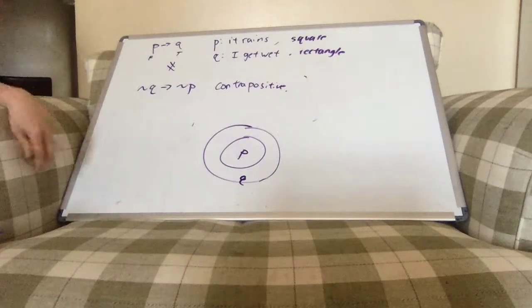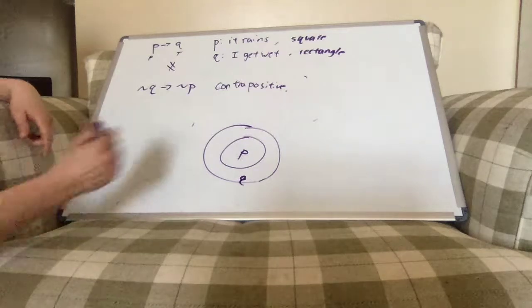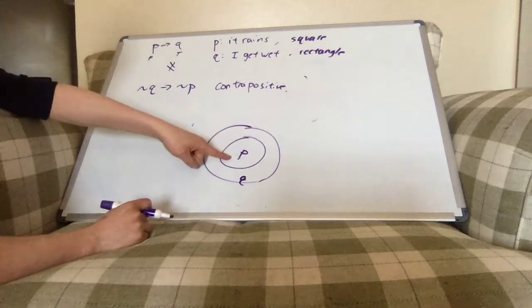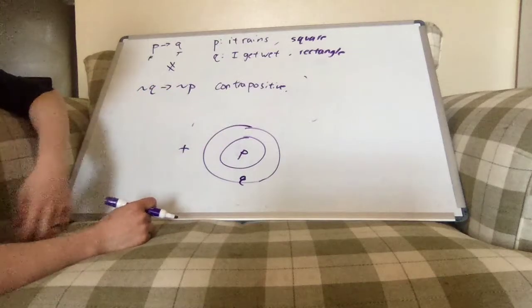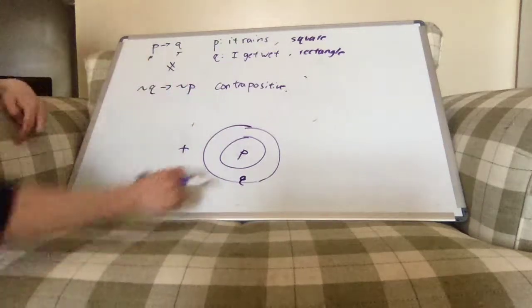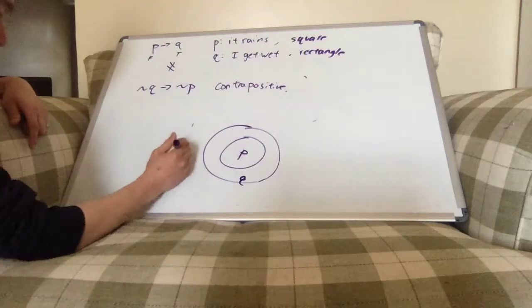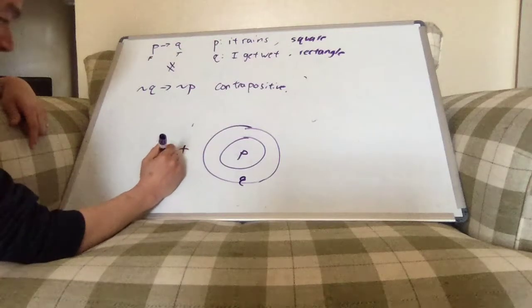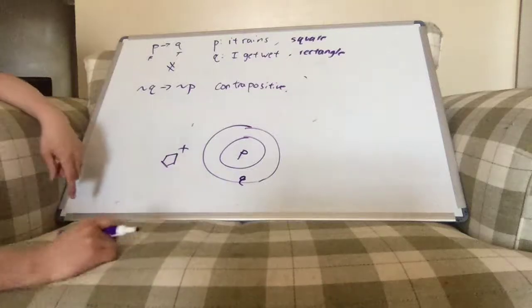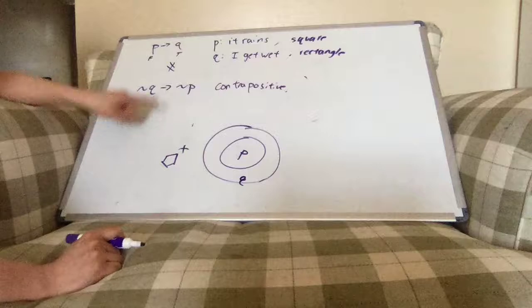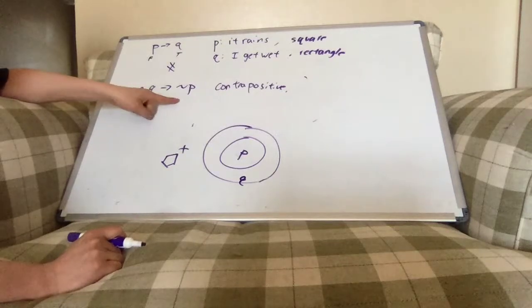And what this statement says is, look, if you live outside of Q, then certainly you live outside of P, because P lives inside of Q. So if P is all of the squares and Q is all the rectangles, and I hand you a pentagon here, well, that's definitely not a rectangle, so it's definitely not a square, right? So if you're not Q, then you're not P.